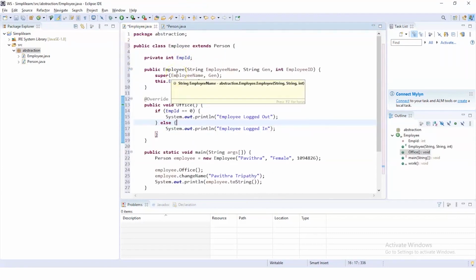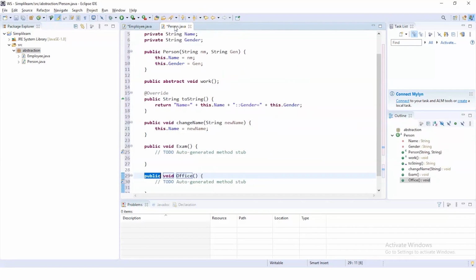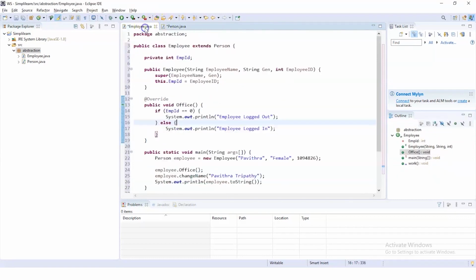So our first example is based on employees, where we will have an abstract class called Person, and this Person class will be inherited by the Employee class and gets executed to generate employee details. Now, let us try to execute this program and see the output.